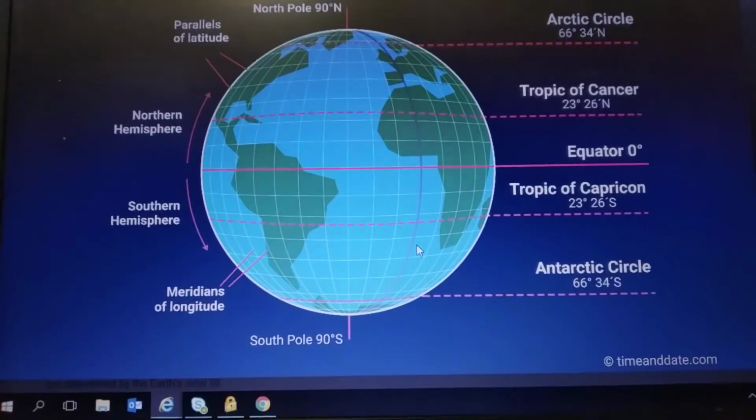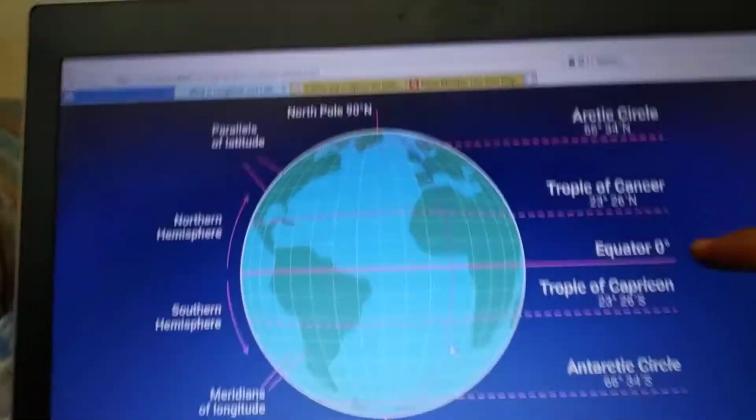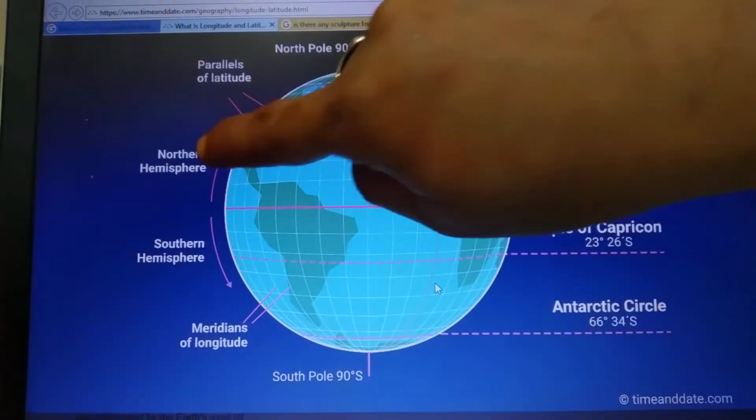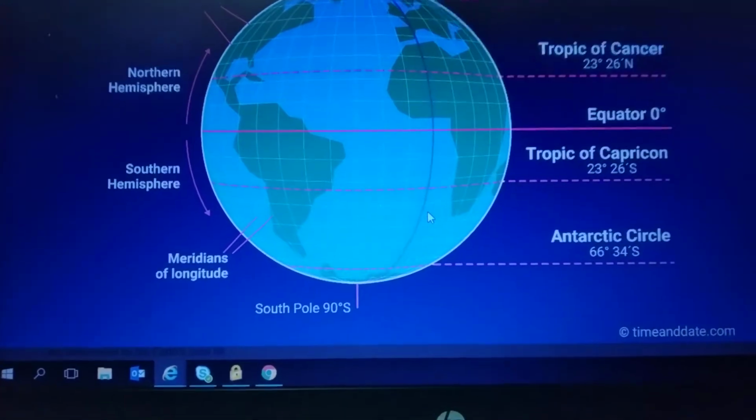Next, these lines of latitudes are labeled in degrees, children. The equator is 0 degrees latitude, and latitudes of the northern hemisphere are degrees north and of the southern hemisphere degrees south. They go up to 90 degrees south and 90 degrees north.